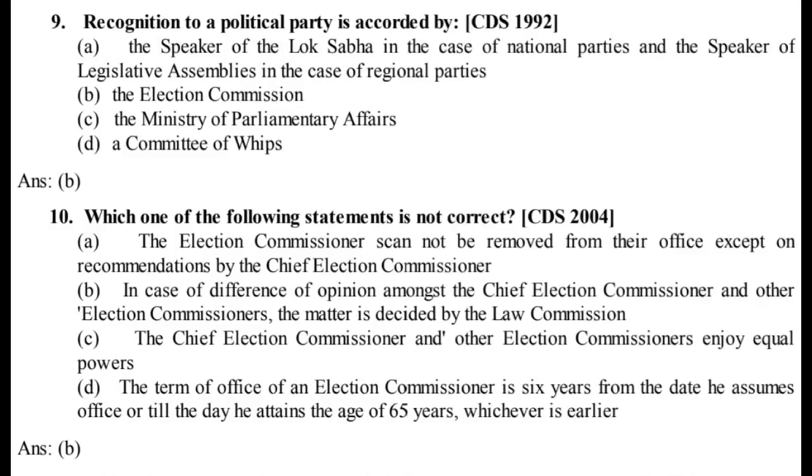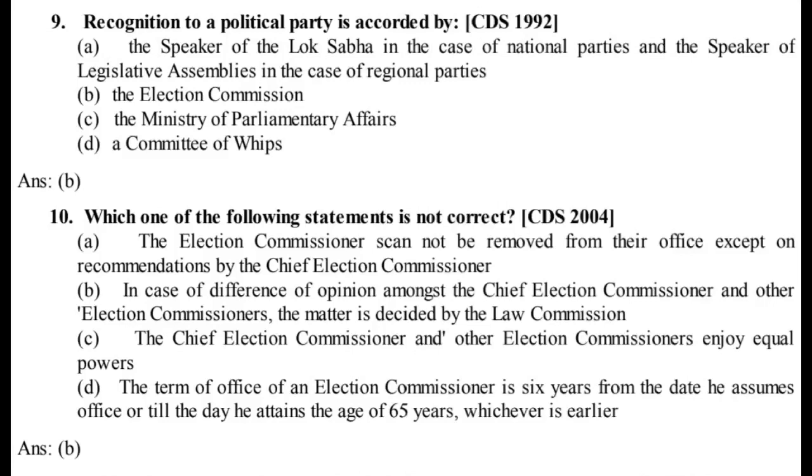C. The Chief Election Commissioner and other election commissioners enjoy equal powers. D. The term of office of an election commissioner is 6 years from the date he assumes office or till the day he attains the age of 65 years, whichever is earlier.